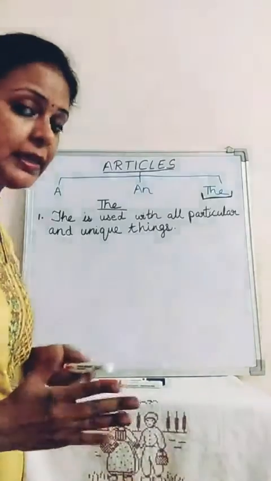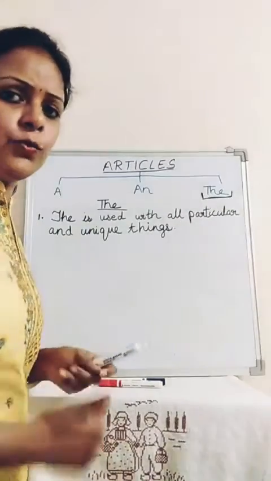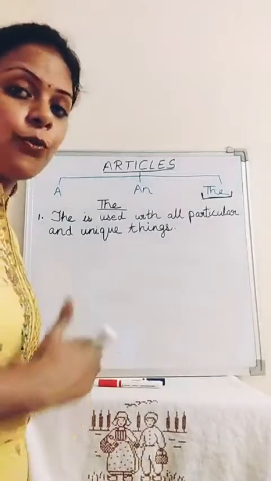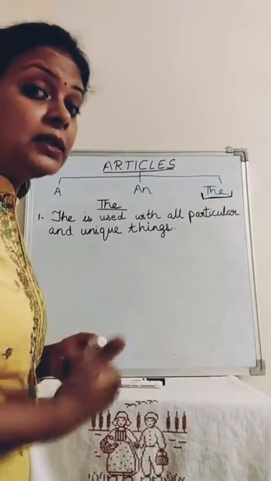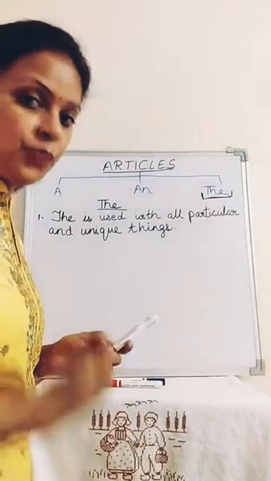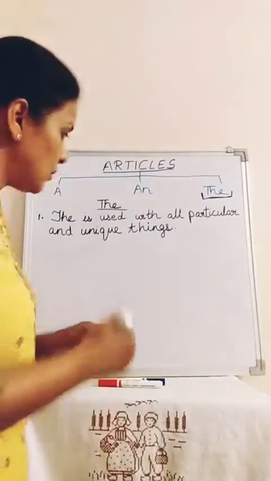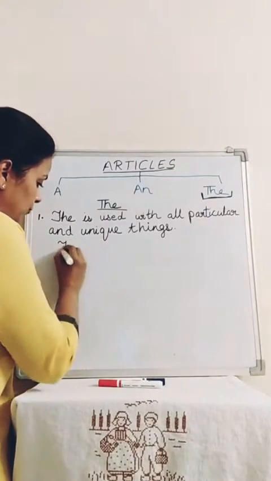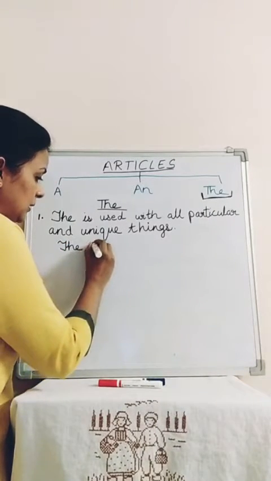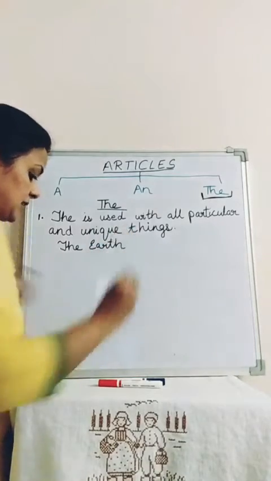What are unique things? Unique things are those which are one of their kind, very special things. Let's take some examples, like the earth. Earth is very unique, it is special, it is only one. Earth is a planet we all know, so we say the earth.